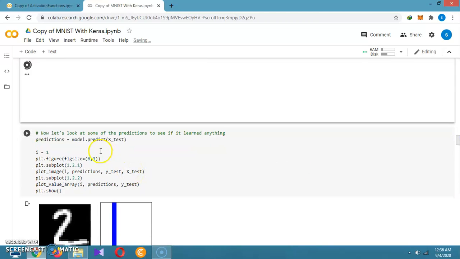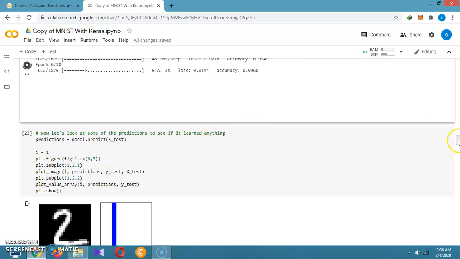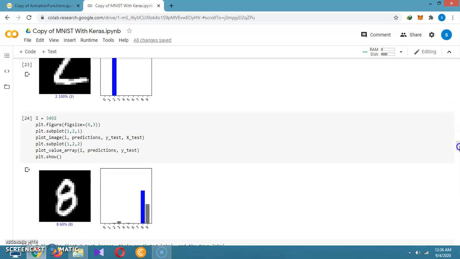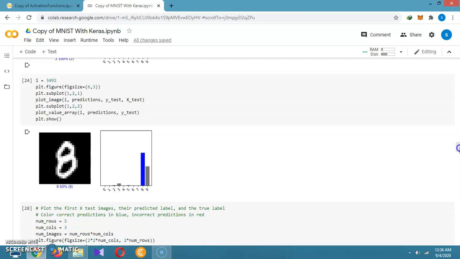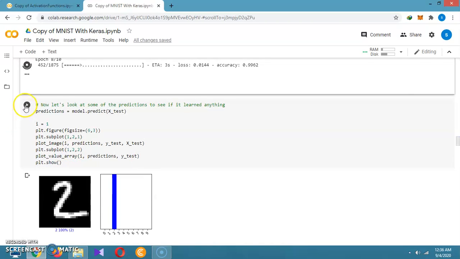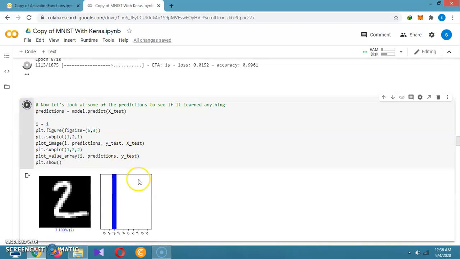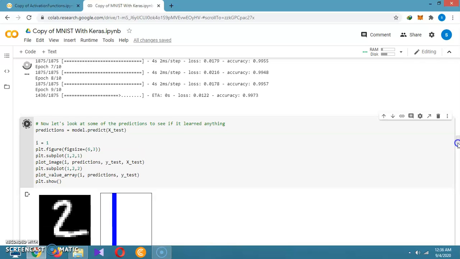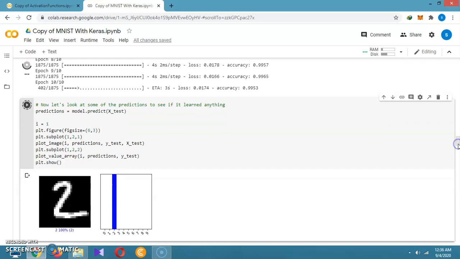Then after that we are predicting with the help of model.predict for testing purpose. I am taking the image 1, then 2, then 3, then 4, then 5 and n numbers, so it will be giving us output, whether it will classify in a correct way or wrong way, it will be shown.